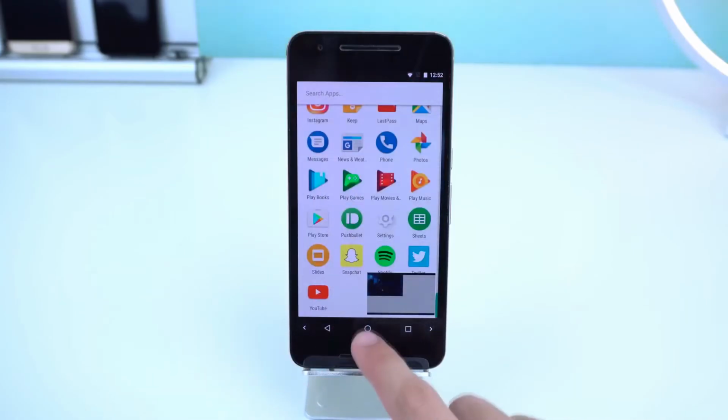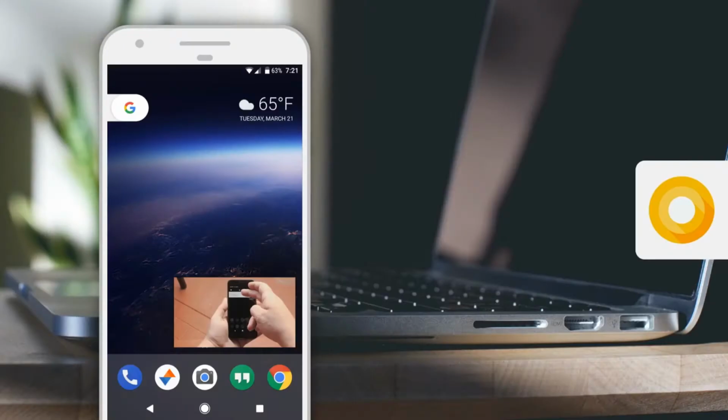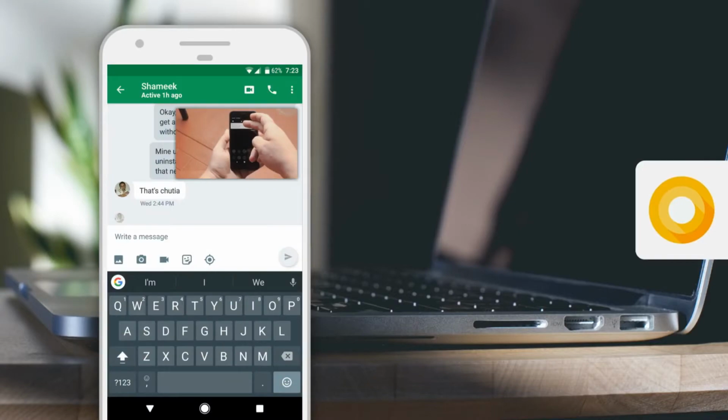Last but not least, there's picture-in-picture mode, which allows you to shrink a video you're watching into a floating window that allows you to watch that video while you're doing something else.